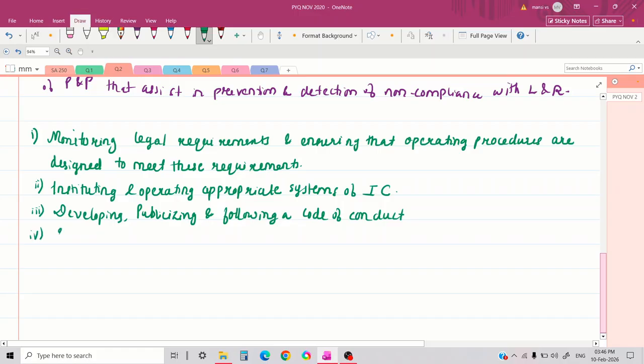Fourth, ensuring employees are properly trained and understand the code of conduct.